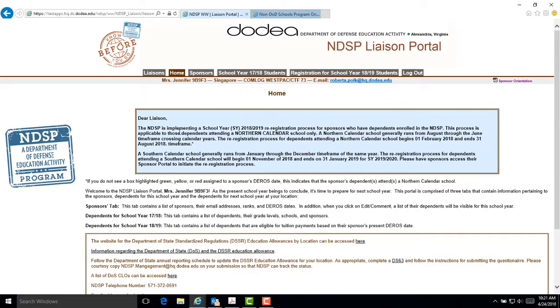The schools in the NDSP follow two types of calendars, Southern and Northern. The calendar is determined by the school and has nothing to do with their geographical location. Re-registration for Southern calendar schools begins 1 November and ends 31 January. The Southern calendar school year does not cross calendar years and generally runs from January through December of the same year. Re-registration for Northern calendar schools begins 1 February and ends 31 August. The Northern calendar school year crosses calendar years and generally runs from August through June of the next year.